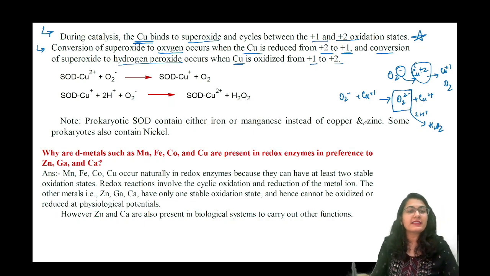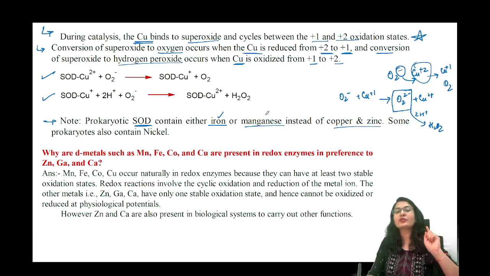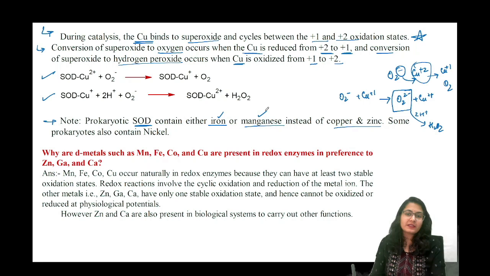Alright. So that is exactly what happens. The reaction actually happens at the copper center, because it can do the switching between +1 and +2. Usually zinc cannot do that. Zinc का सिर्फ +2 ही रहता है. Copper can switch, and that's why it's like a redox kind of a reaction. Okay, so look at both of these reactions, you will realize it is the same thing. Now prokaryotic SODs contain either iron or manganese instead of copper and zinc, because again they can also switch in between the oxidation states. Some prokaryotes also contain nickel.